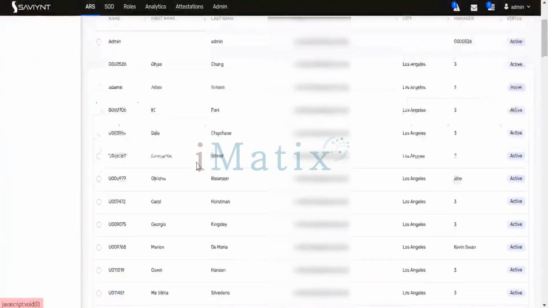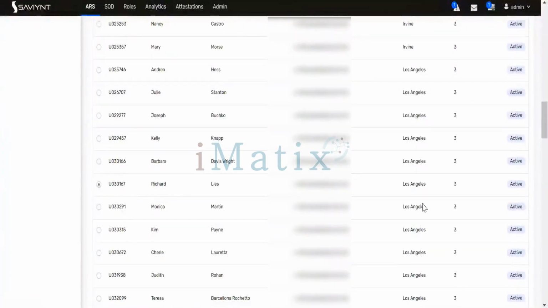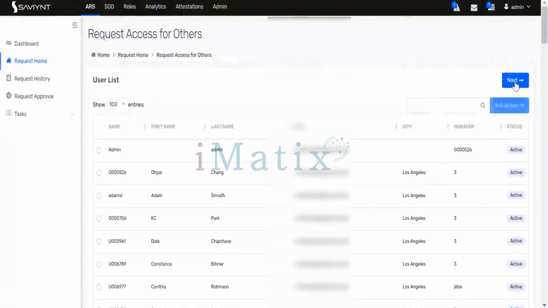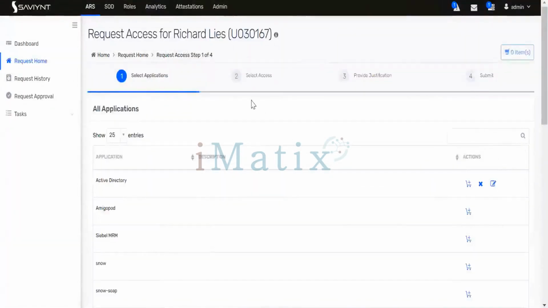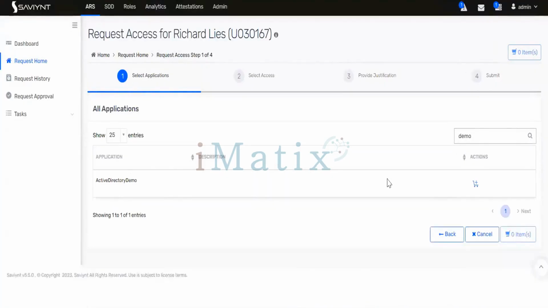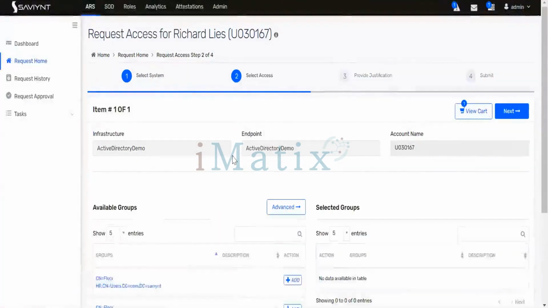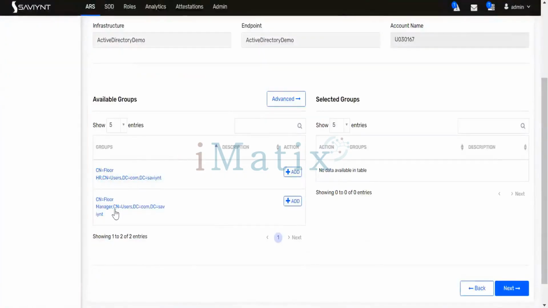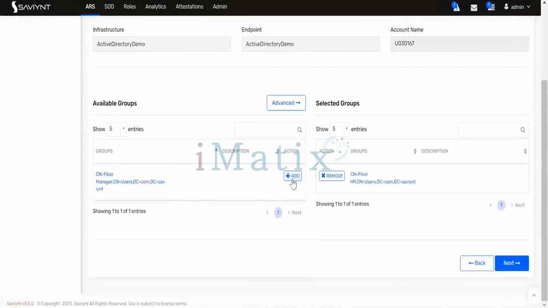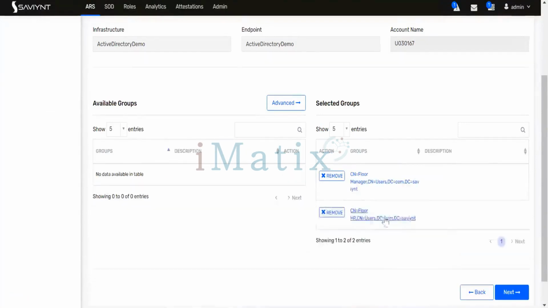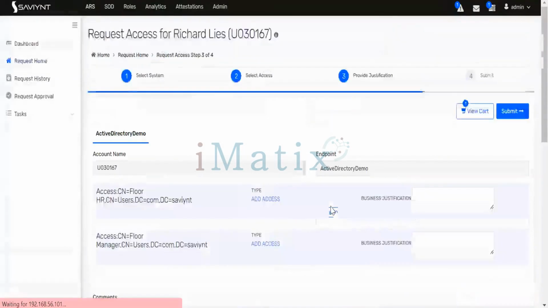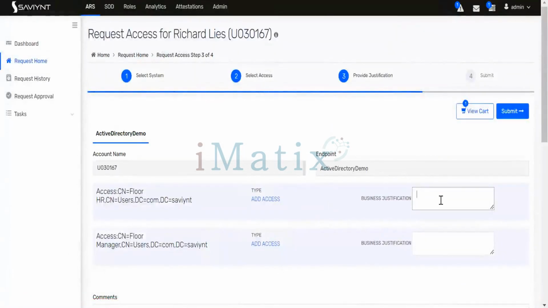I will go to request access. Let's say I will choose a user, this user, and I will submit a request. I click on next. Now I will type my application, Active Directory Demo, click add to cart, and click on checkout. Now, as I said, the violation will occur if I add both entitlements. Let me go ahead and add both entitlements. Once I added both, click on next.